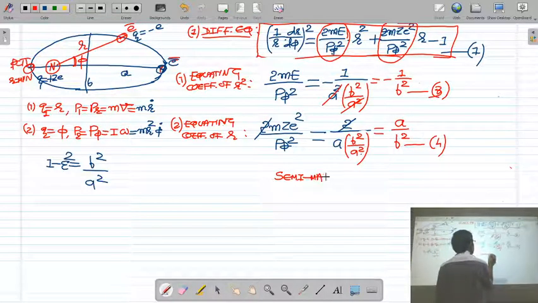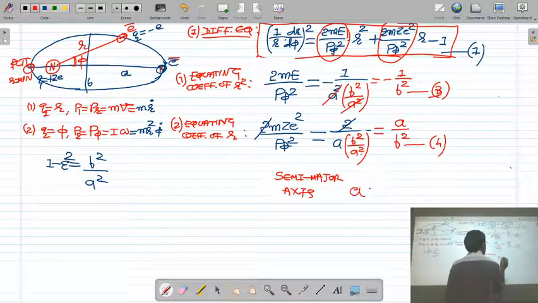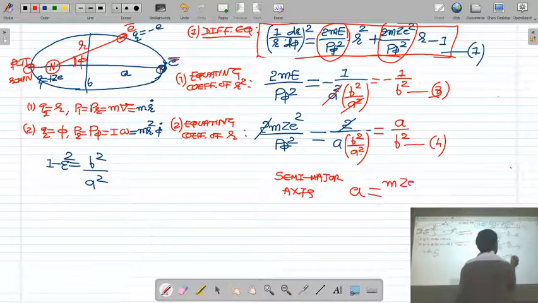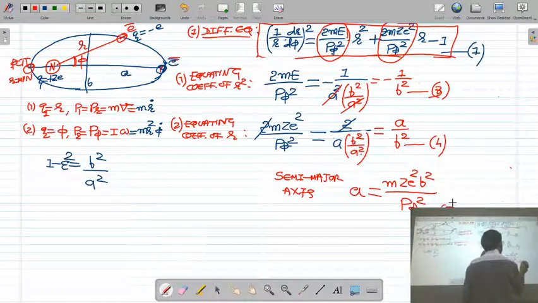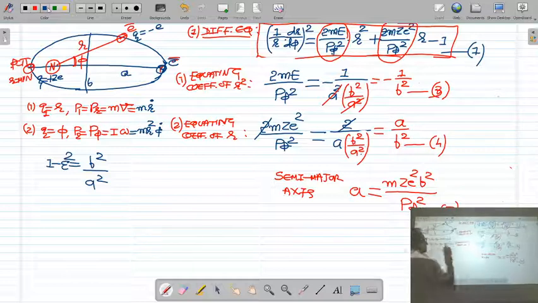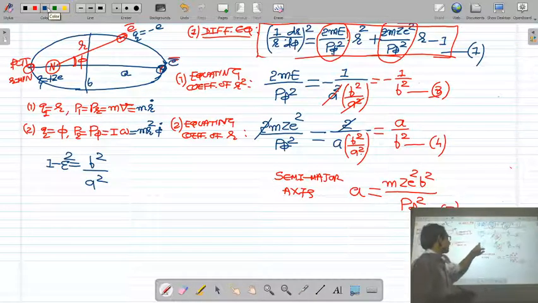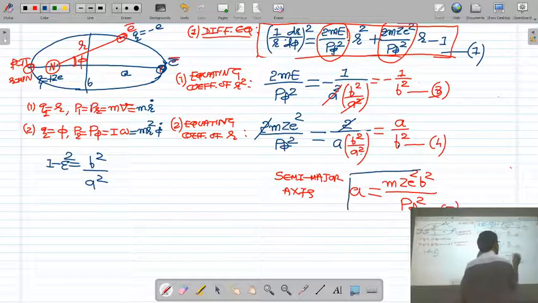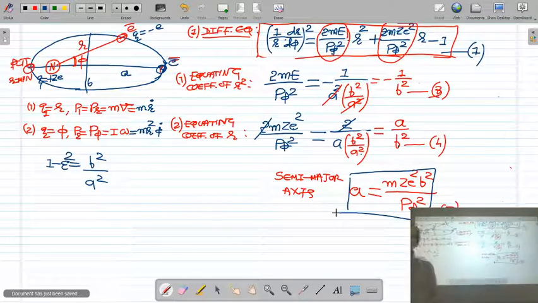Semi-major axis here is equal to b square, I take on this side. So m z square into b square upon p phi square. That is equation 5. So the semi-major axis of the ellipse A is m z square into b square upon p phi square. So this equation gives the semi-major axis of the ellipse.